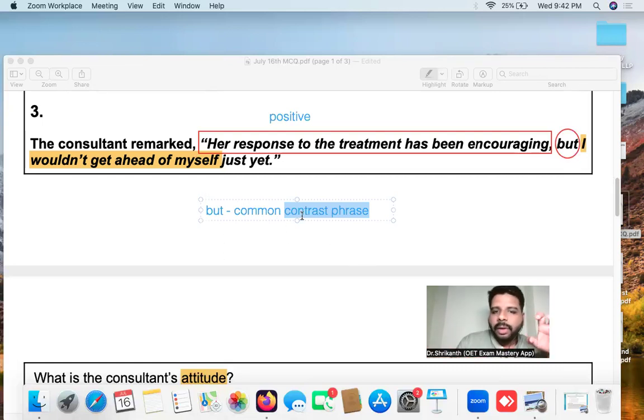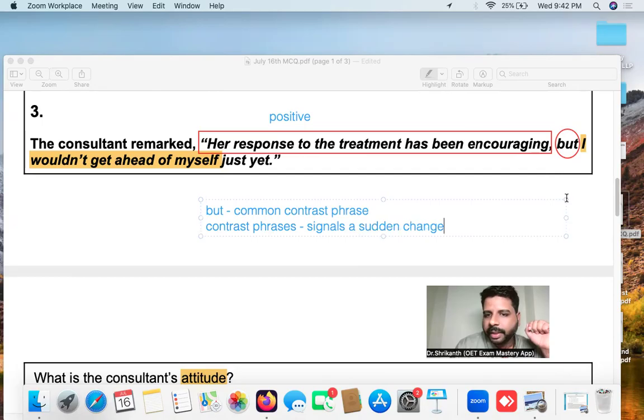So this word over here, contrast phrase. And what are contrast phrases? Contrast phrases are words that signal a sudden change. In OET listening and reading, this will be very, very important. When the speaker or the writer wants to bring a sudden change to the information, from positive to negative, there will be a signal. That signal is what we call a contrast phrase. There are several contrast phrases like however, although, even though, moreover, something like that. But the most common is but.